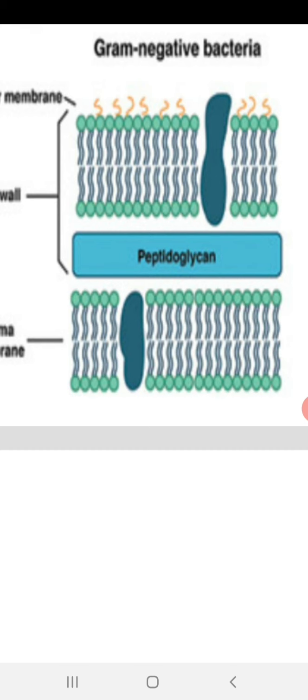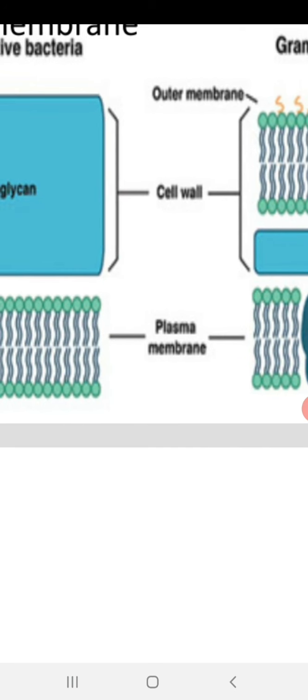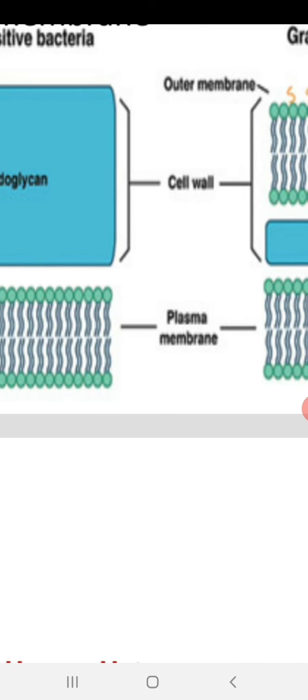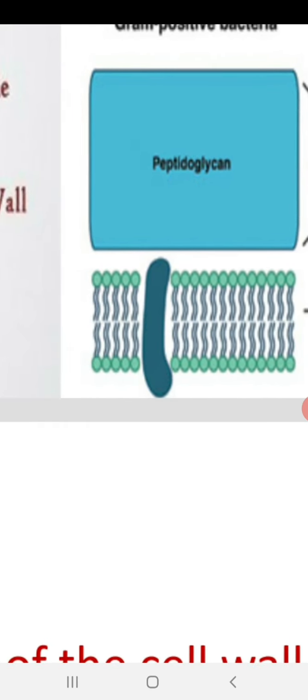You can see that in between, peptidoglycans are present. So, protein and lipids. The membranes are made up of proteins and lipids. You can see the bilayer in this plasma membrane, the outermost layer and the inner layer.